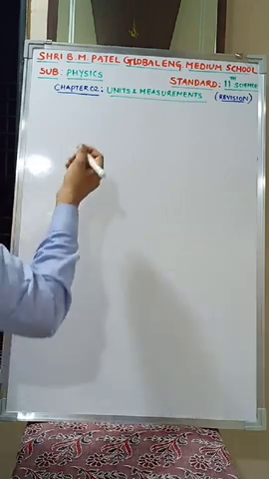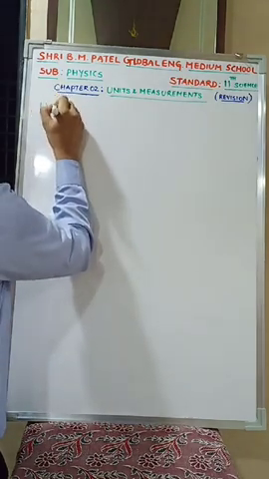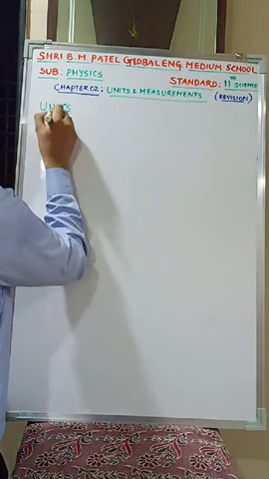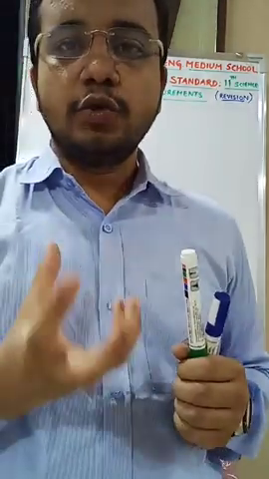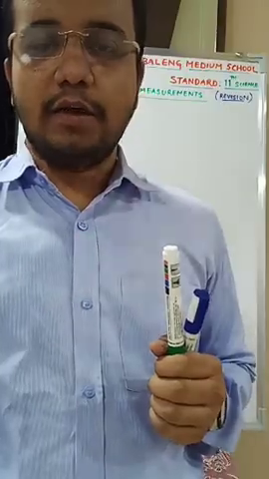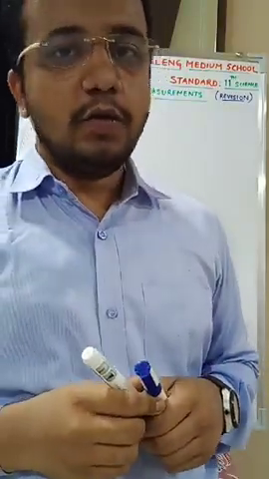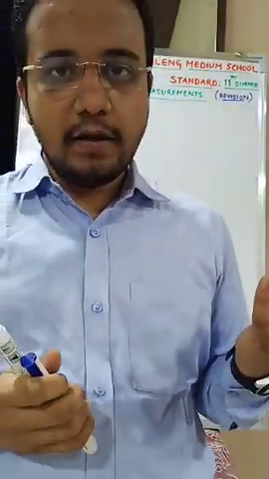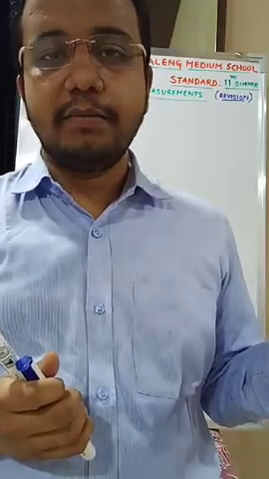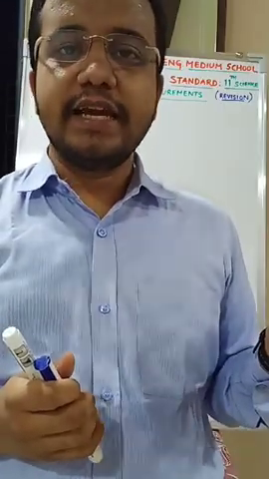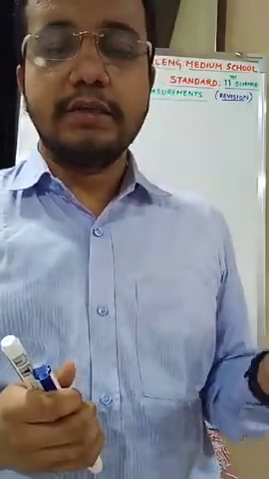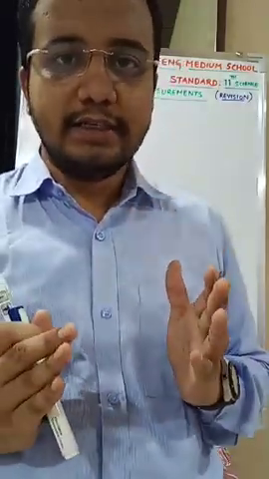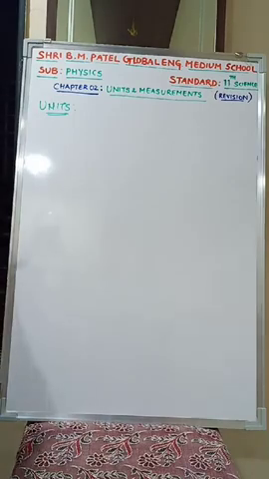So now, unit, what exactly does unit mean? Unit is nothing but the standard physical quantity that is chosen to measure the physical quantity of the same kind. That is known as unit. Have you seen the weighing scale when you go for buying vegetables in the market? Yes or no? That weighing scale is nothing but a standard amount of physical quantity that is used to measure a quantity of the same kind.